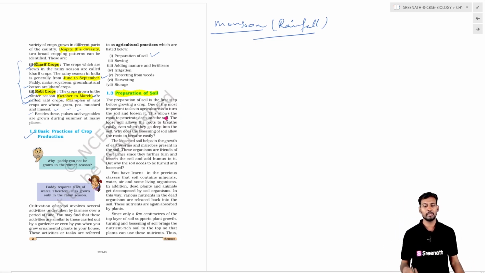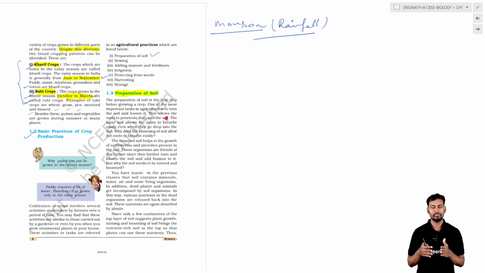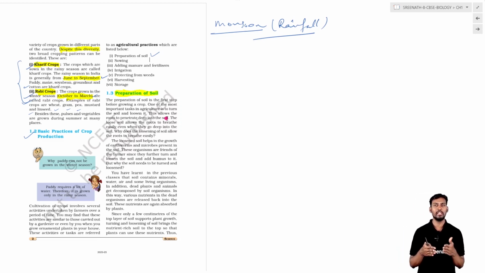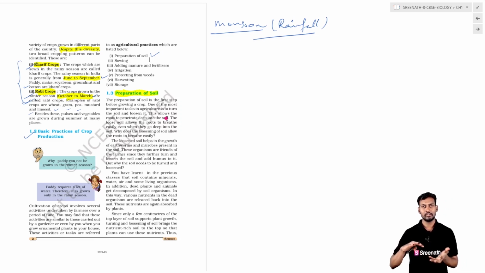It requires the soil to be loosened up. Preparation of soil is nothing but loosening of the soil, as well as rotating of the soil. Whatever instrument we are using will be involved in removing the soil, whatever the soil is there.